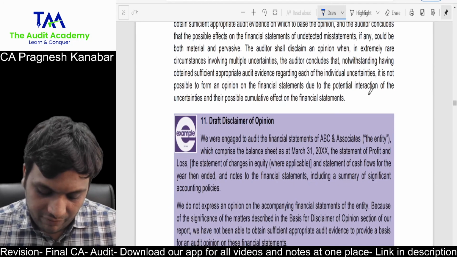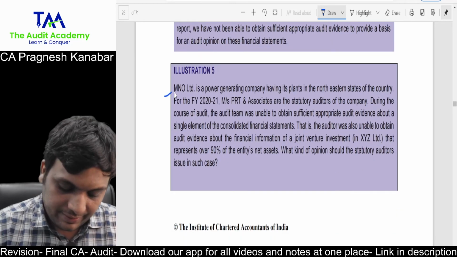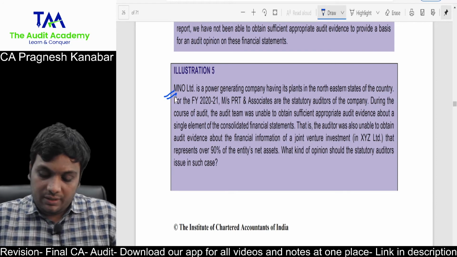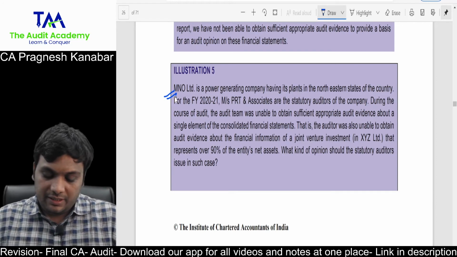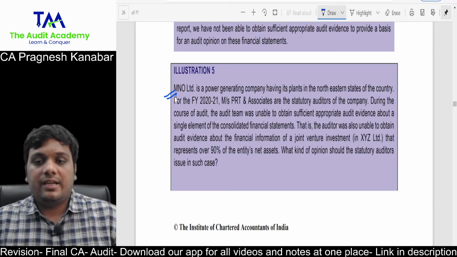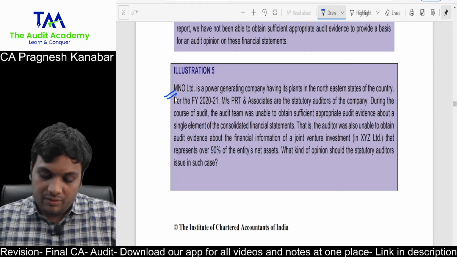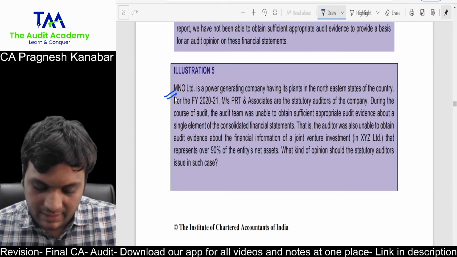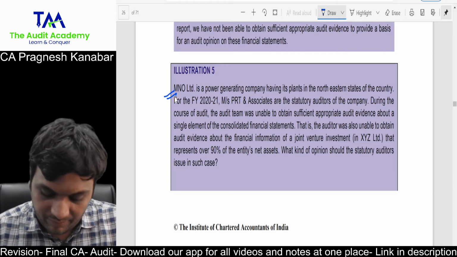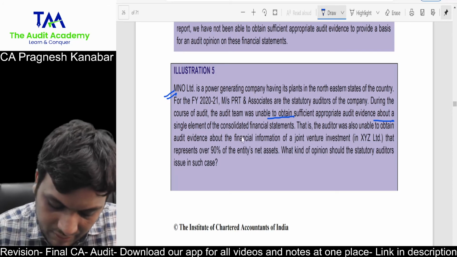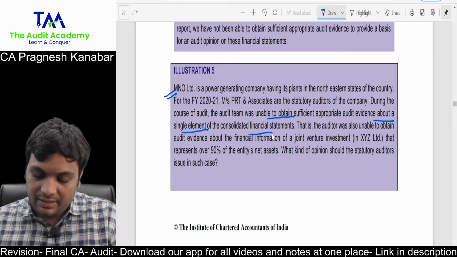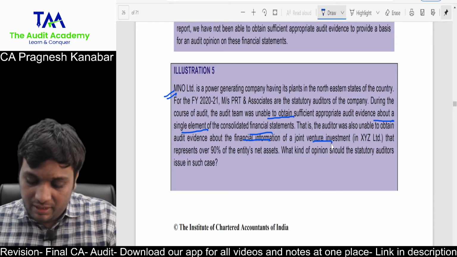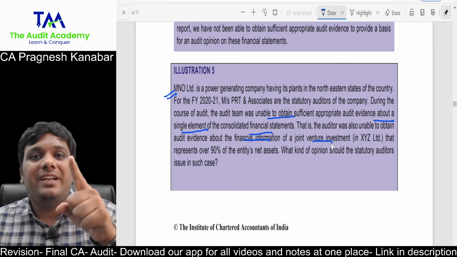Now let us see what they have done for disclaimer of an opinion. Look at this. MNO Limited is a power generating company having its plants in northeastern states of the country. For the financial year 2021, Messrs. PRT and Associates are the statutory auditors of the company. During the course of audit, the audit team was unable to obtain sufficient and appropriate audit evidence about a single element of the consolidated financial statements. That is, the auditor was unable to obtain evidence about financial information of a joint venture investment that represents over 90% of the entity's net assets.